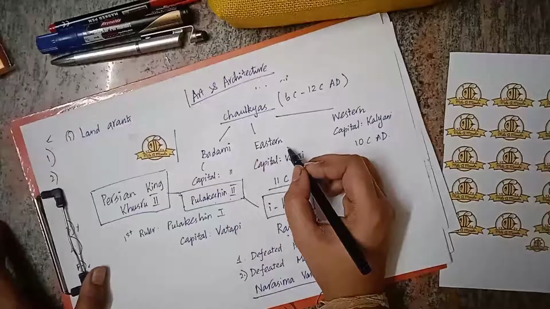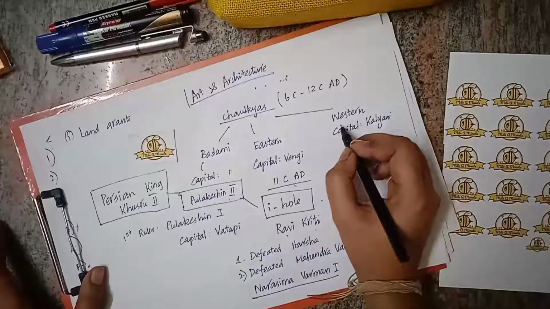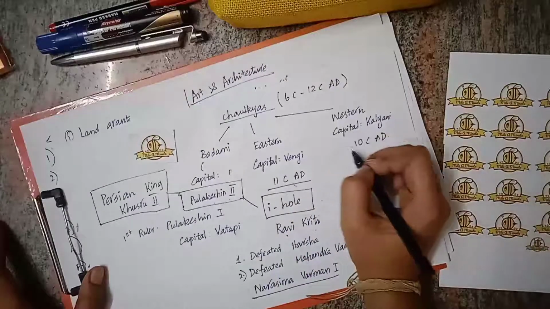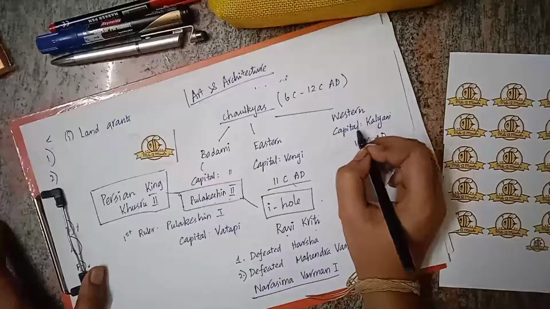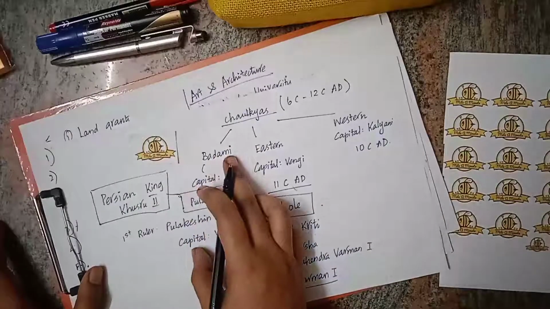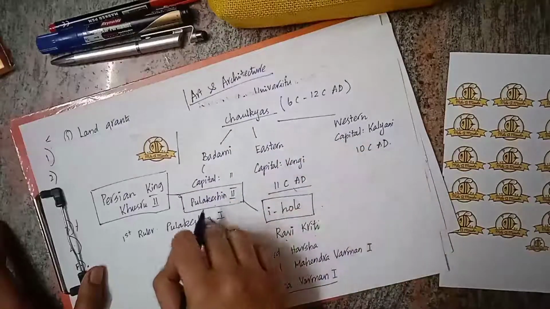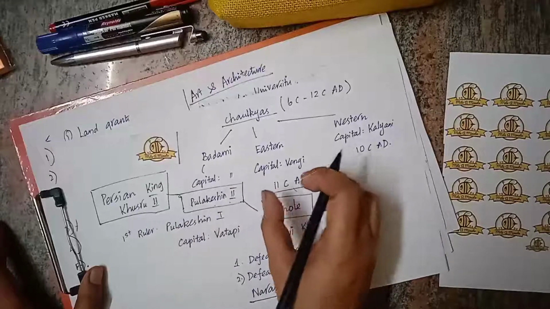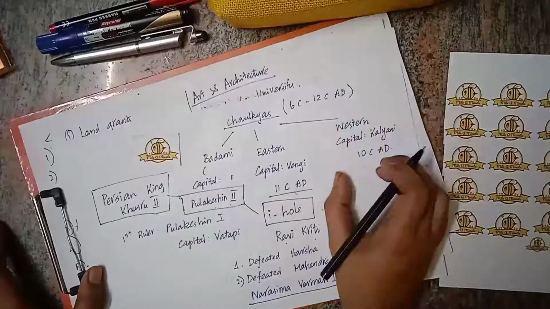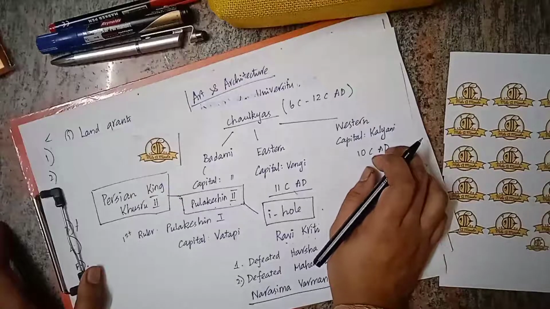Then we have the Eastern Chalukyas, also called Vengi Chalukyas. They had their capital at Vengi. Then the Western Chalukyas or Kalyani Chalukyas had their capital at Kalyani. Pulakeshin II is the famous ruler among the Badami Chalukyas. Eastern Chalukyas emerged after the death of Pulakeshin II and ruled till the 11th century AD. Western Chalukyas emerged in the late 10th century AD and are the descendants of the Badami Chalukyas.